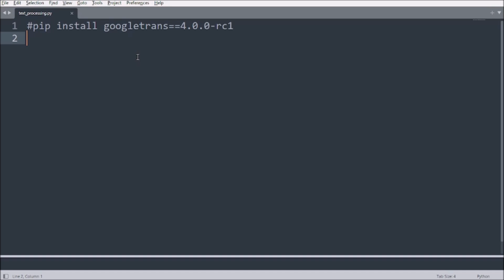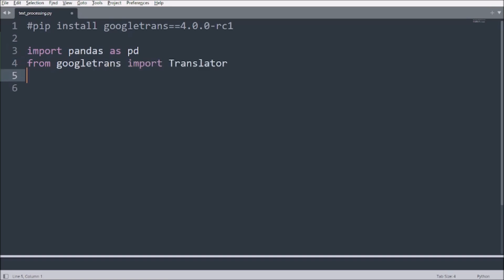We'll start by importing our favorite module, which is import pandas as pd. Then next we will go with from googletrans import Translator. This is the only thing which is required. The next thing is we have to process through the file.